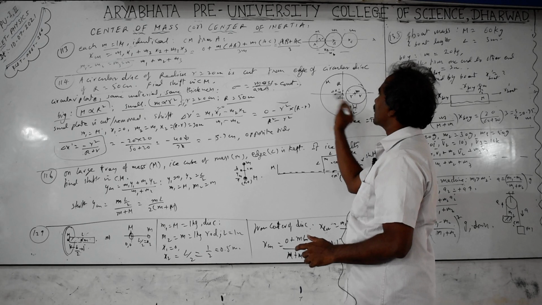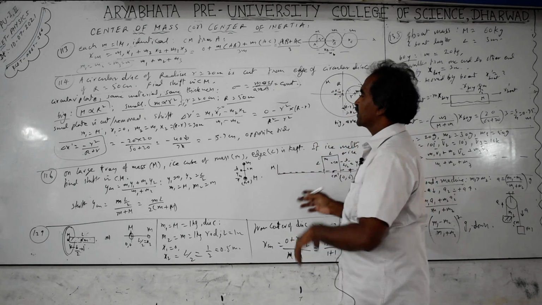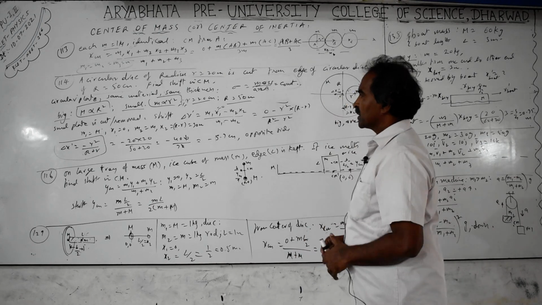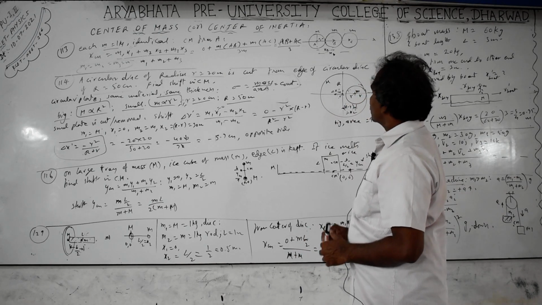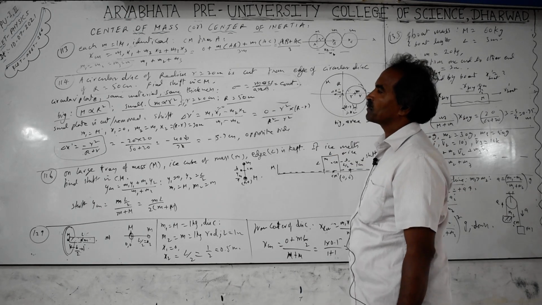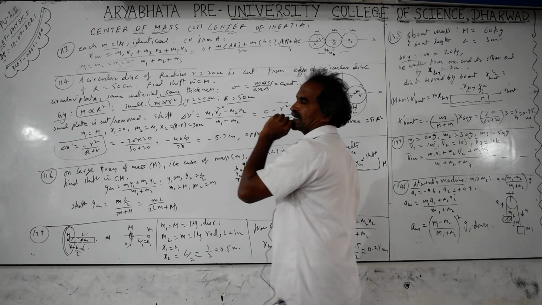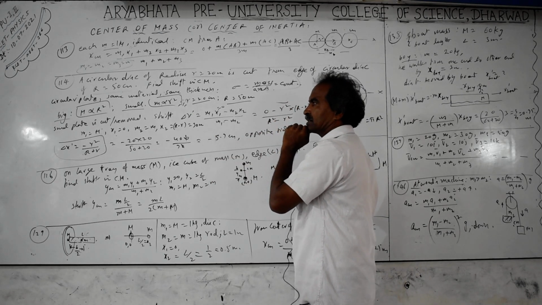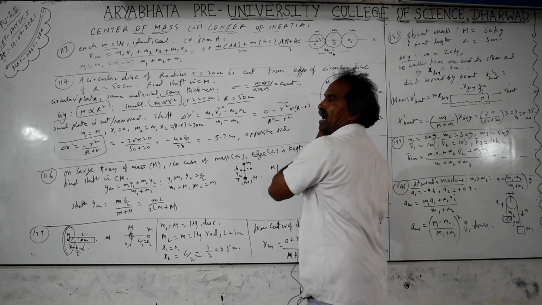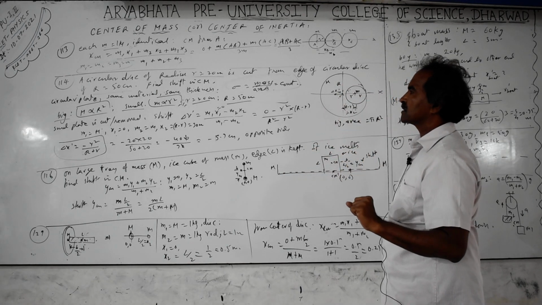Minus means the shift is to the opposite side. You are removing on the right side, so the shift is on the opposite side. If you remove the left side, the shift will be to the right side. If spheres are taken, then sigma equals mass by volume, and the volume you are removing is 4 by 3 pi r cubed. Spheres are not asked for the K set, please. Only circular plates may be asked for the K set, and only rarely are sphere cases asked.